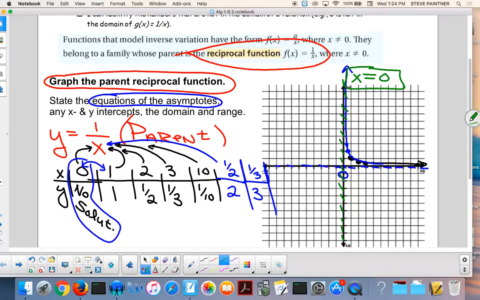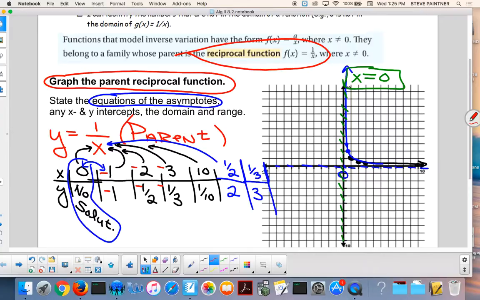As long as you're talking about the parent. Okay? All right. Now, here's the deal. You know what you haven't plugged in? Negative numbers. Any of the negatives. But watch this. This is kind of cool. Isn't negative the same? Watch. No, almost. If I made 1 negative, what would it be? 1 over negative 1 is negative 1. If I made 2 negative, what would it be? Negative half. 3 goes negative, what's the answer? 1 over negative 3, negative 1/3. So when you change the x value to negative, the y value just changes with it.